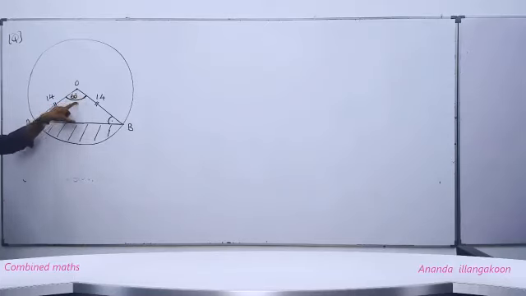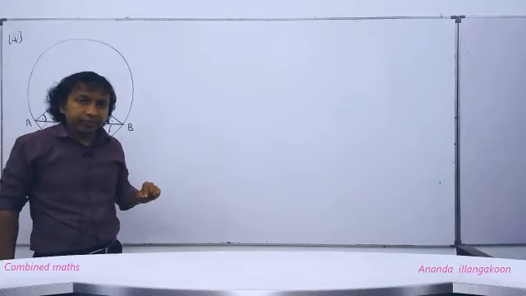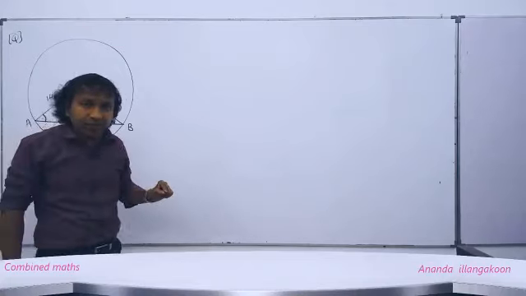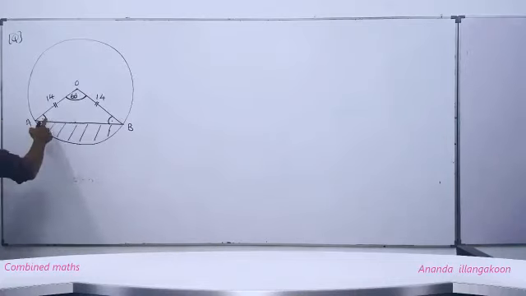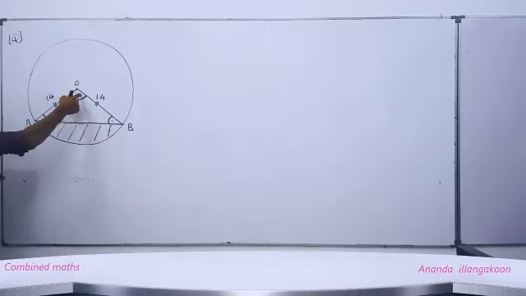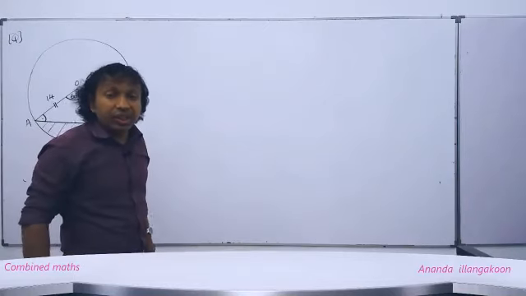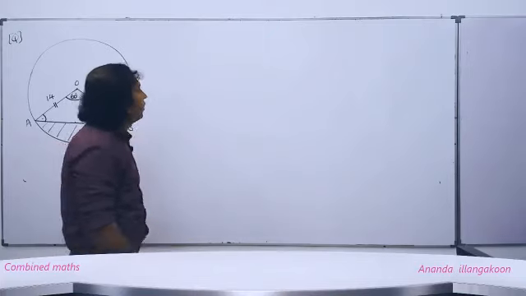Since here we have 60, the sum of these two angles should be 120. Since these two angles are equal, people, each angle is 60. Therefore, this is 60, this is 60, this is also 60. The three angles are equal. Therefore, definitely this triangle AOB is what? Equilateral triangle. Understood? Right? Then we can start like this.